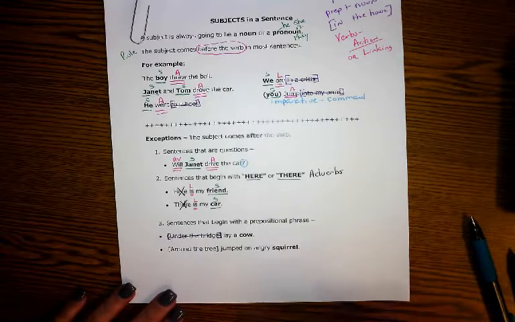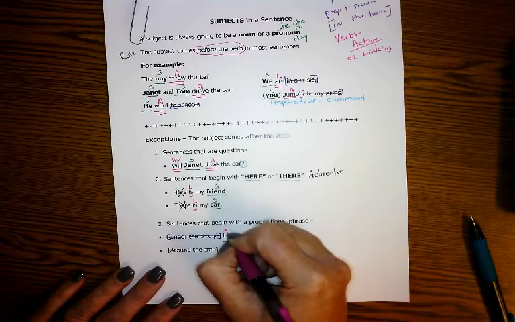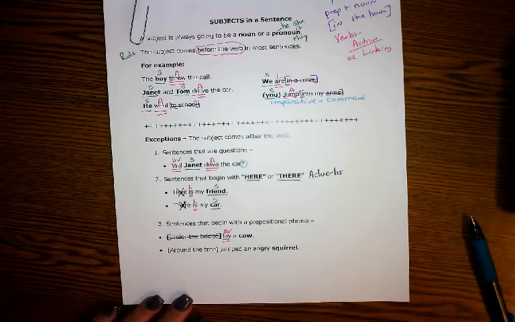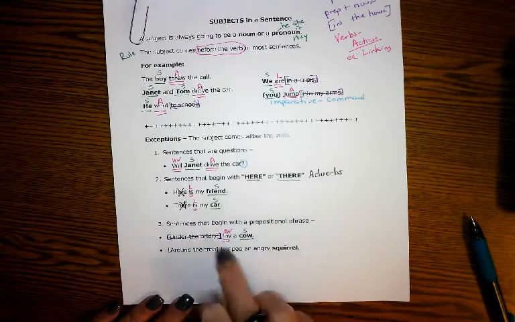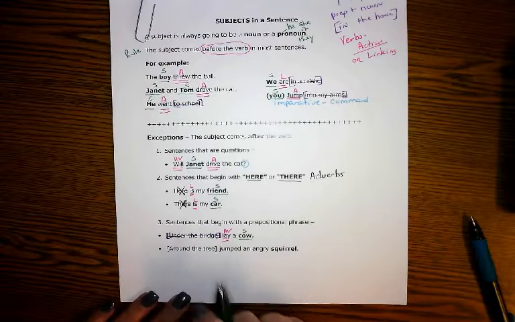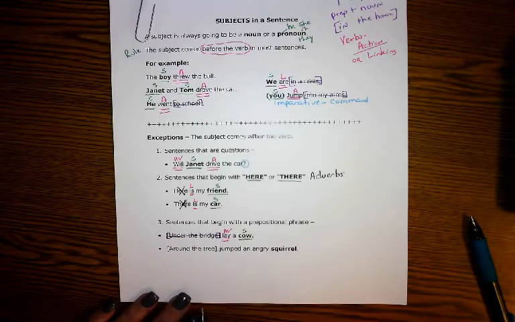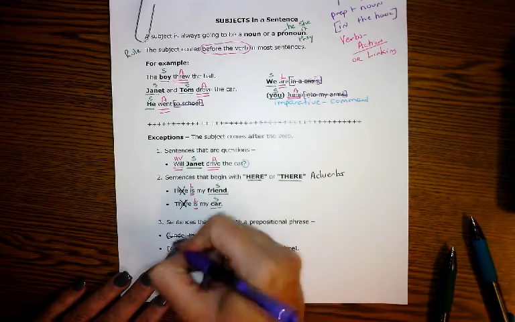Then I say, okay, well, what's my verb? Well, my verb is lay. Okay? So then I'm going to ask myself, well, what's laying under the bridge? It's a cow. So I'll label it subject. And if you notice again, look, the subject comes after that action verb. This is an exception. Look at this one. Around the tree jumped an angry squirrel. Somebody stole its nuts, I guess.